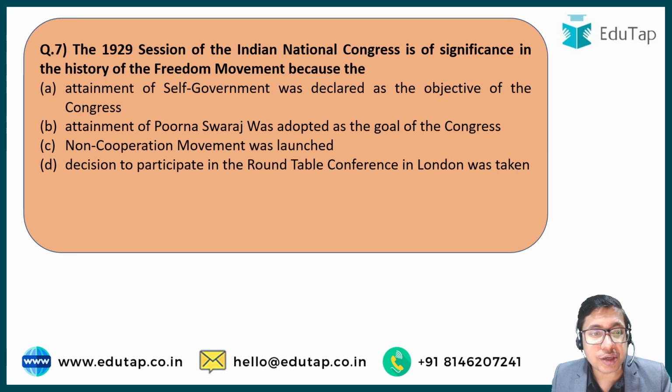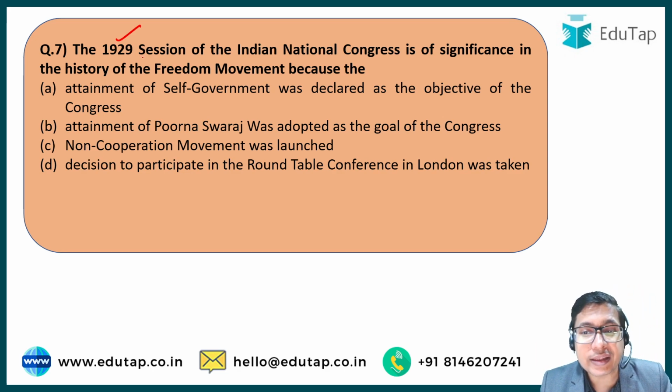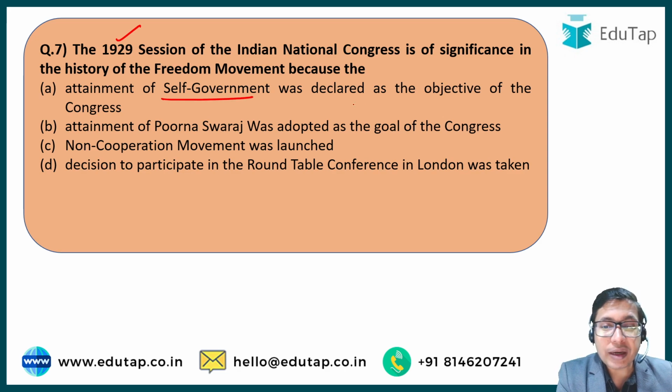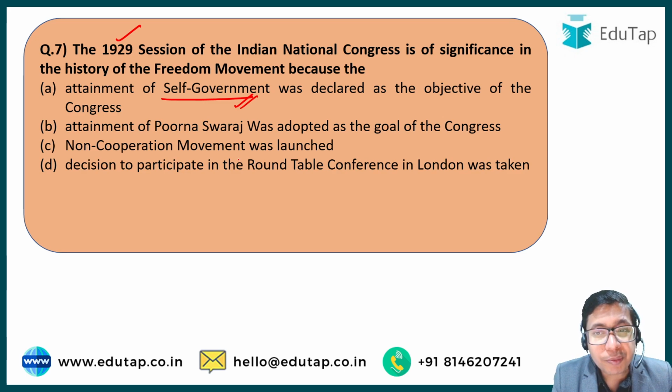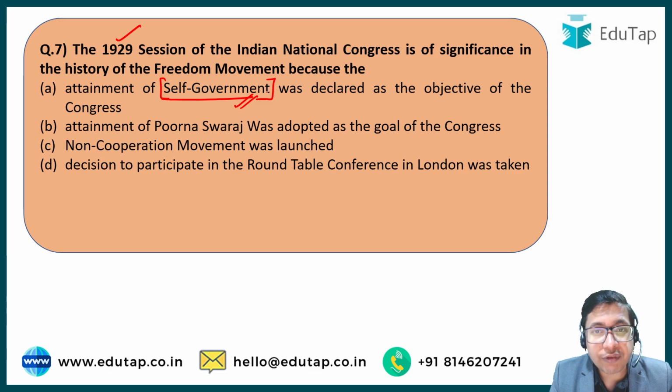Next is question 7. Question number 7 is about a very important session of Indian National Congress, the 1929 session of the INC, and it is of significance in the history of freedom movement of India because option A, attainment of self-government was declared as the objective of the Congress. Self-government does not mean independence. Self-government only means that under the Britishers, Indians will be allowed to form their own government. They will be allowed to hold their own elections. They will be allowed to elect their own leaders, and those leaders will make a responsible government, the government which would be answerable to the parliament.